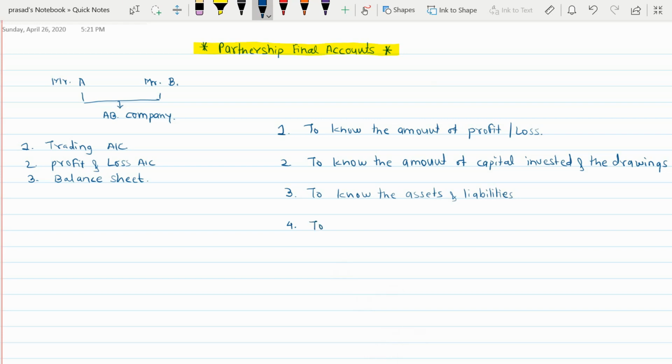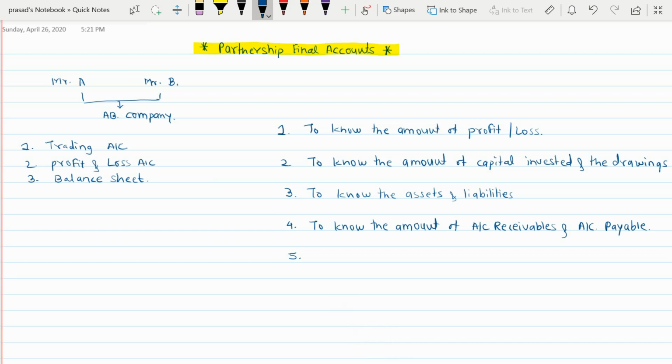To know the accounts receivable and accounts payable, you need to prepare partnership final accounts. We are seeing some big and important reasons. We are not covering every reason, but we are going to see the main reasons for which you need to prepare partnership final accounts.